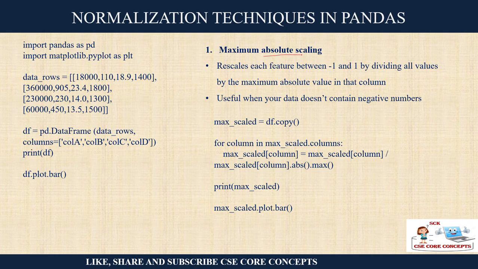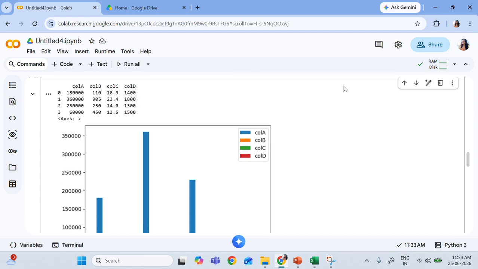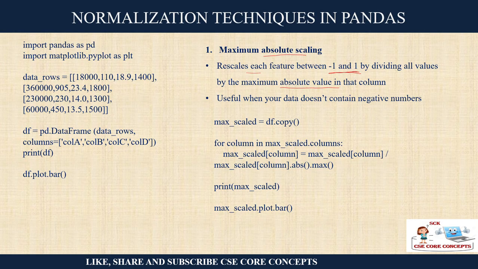So this is maximum absolute scaling. This method will rescale each feature between the range of -1 and 1 by dividing all values by the maximum absolute value in that column. So if you have a column A, column B like that, it will find the maximum absolute value in that column, and it will divide all the values by that so that your values come in the range of -1 to 1. Okay. So the formula for doing so is max scaled value.